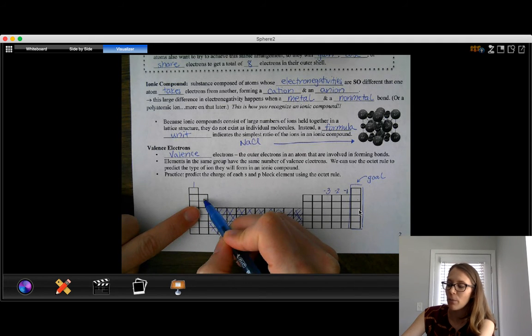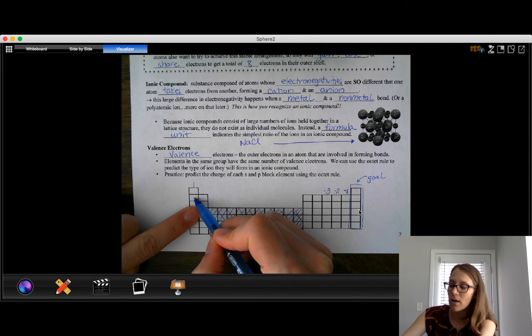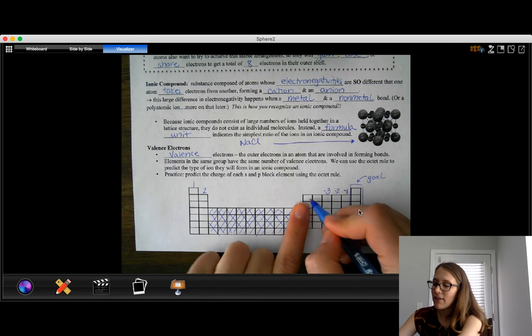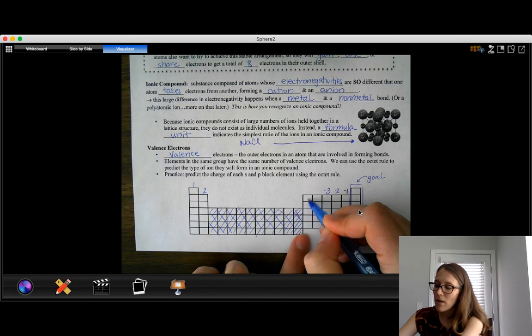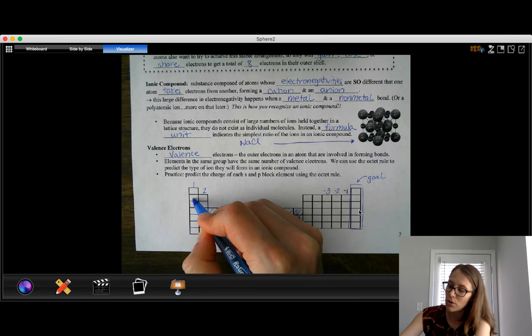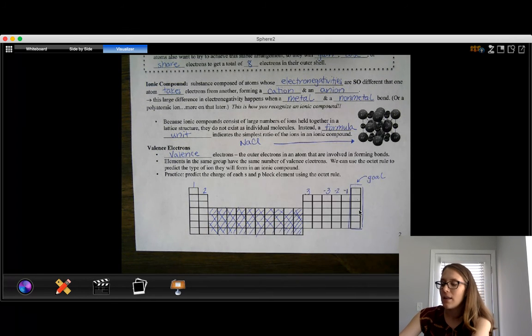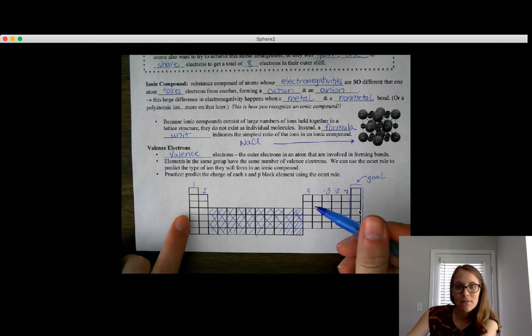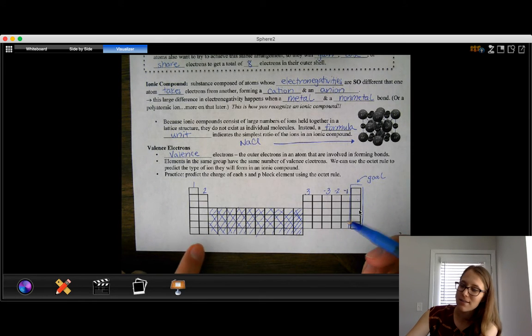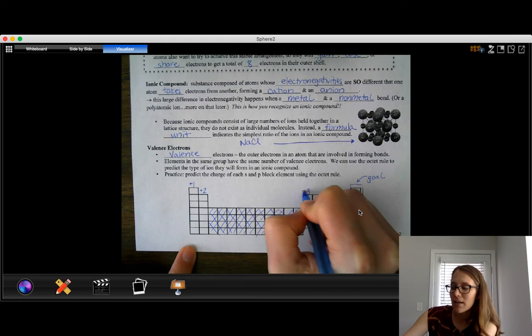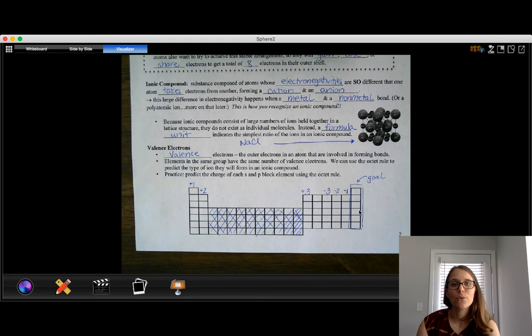Everything here would move backwards as well. Backwards 1, 2 to get over here. And then these elements would move backwards as well. Backwards 1, 2, 3 to get to the noble gases. These ones are all moving backwards, which means they're losing electrons. Usually losing means negative, but again, because electrons are negative, when I lose a negative, I become positive.